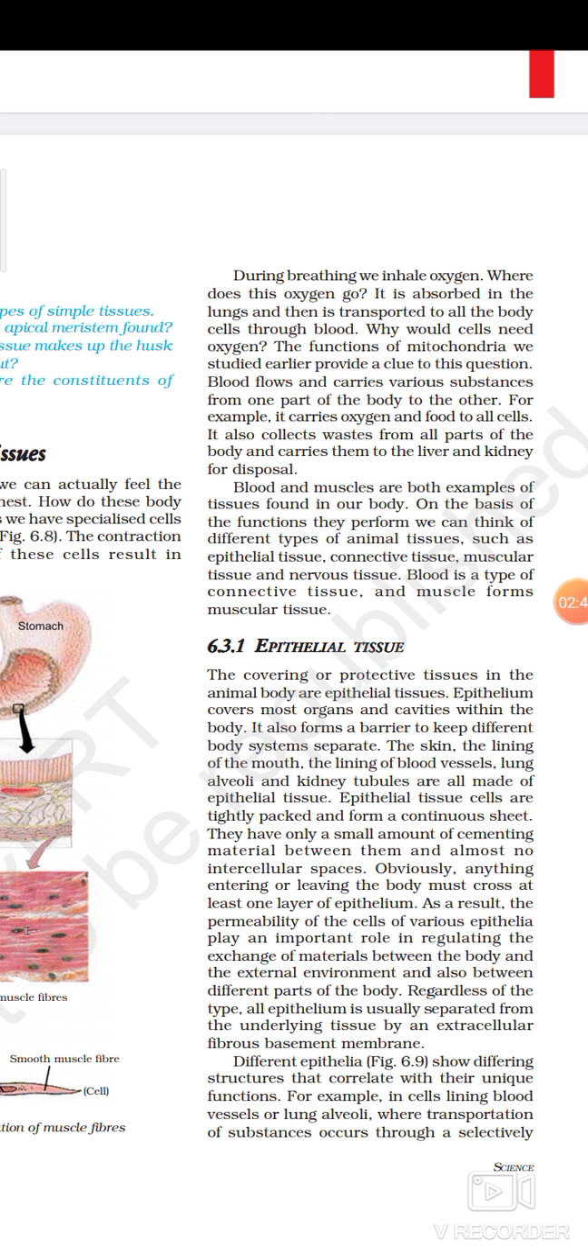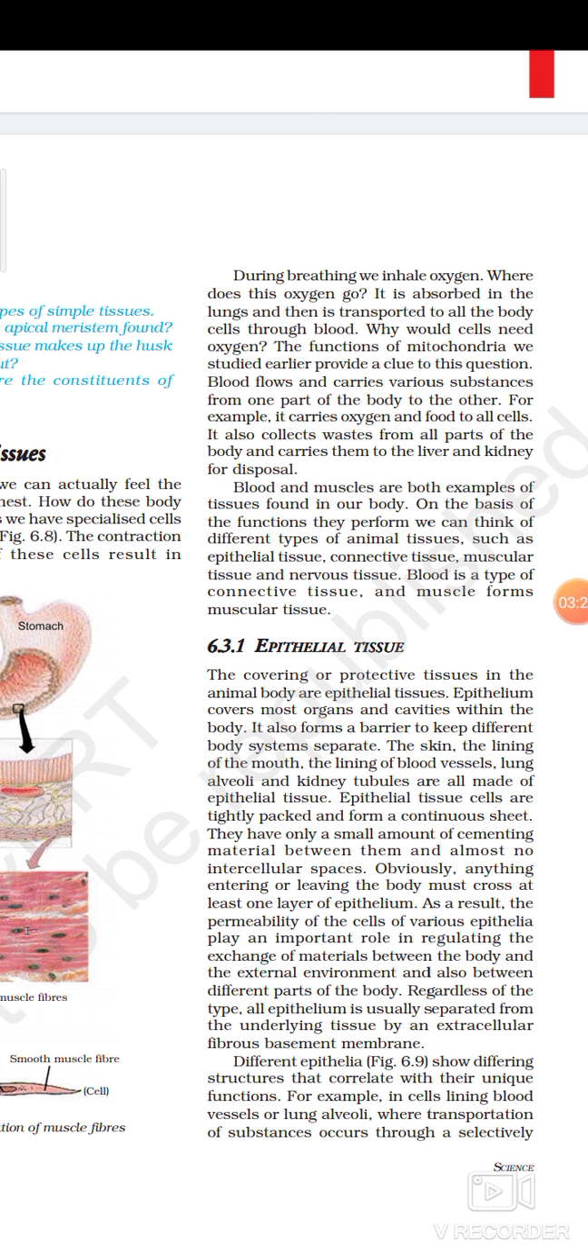What we studied earlier provides a clue to this question. Blood flows and carries various substances from one part of the body to the other. Blood is the carrier of various substances from one body part to the other. For example, it carries oxygen and food to all cells, right? It carries oxygen as well as food to the different cells in the body.